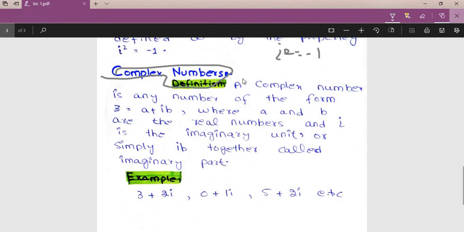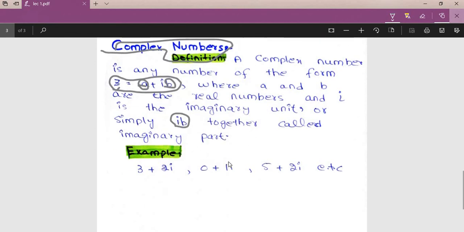Complex numbers. Its definition is: a complex number is any number of the form z is equal to a plus iota b, where a and b are real numbers and iota is the imaginary unit. Iota and b together are called the imaginary part.